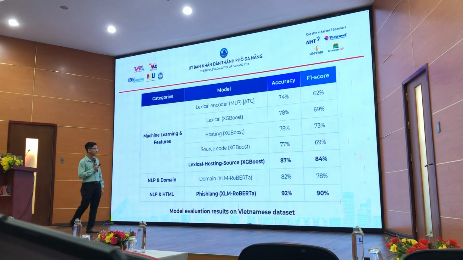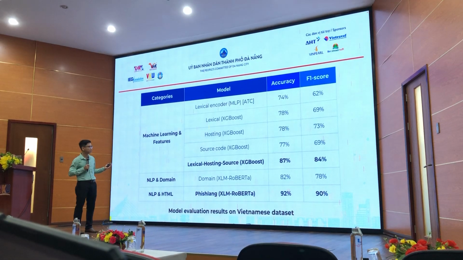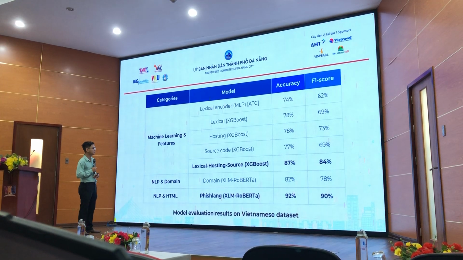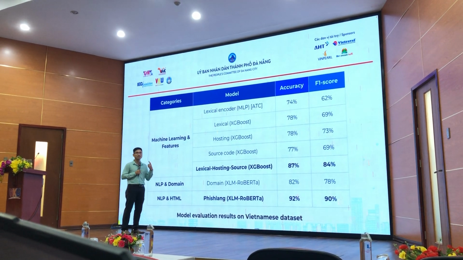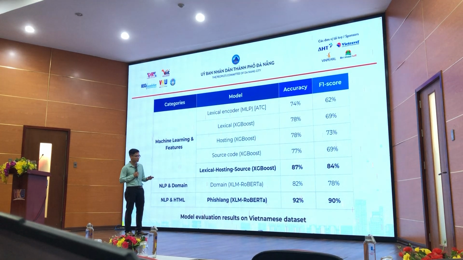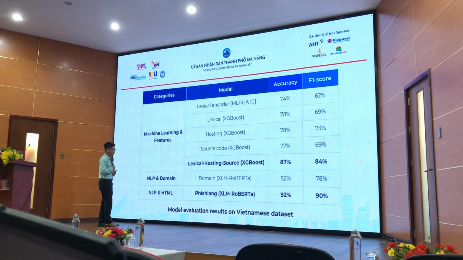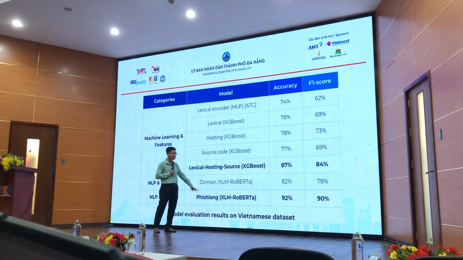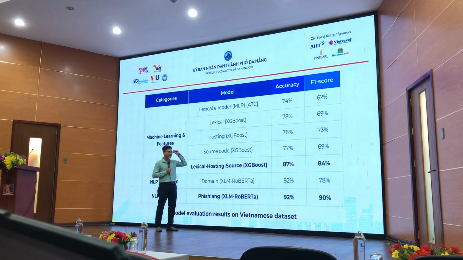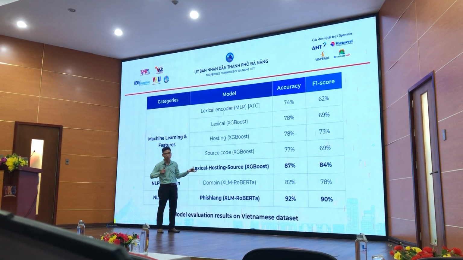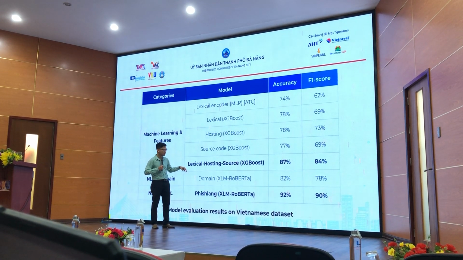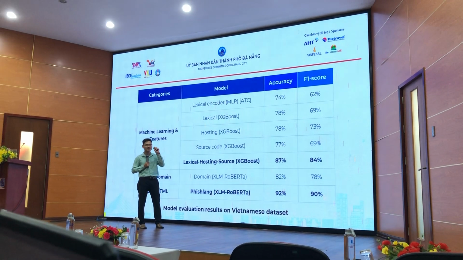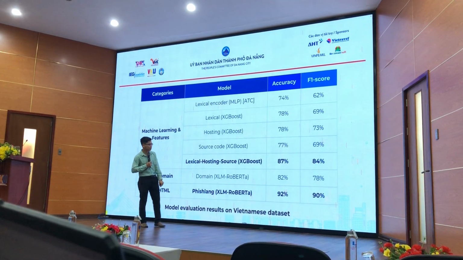Also, one of the important things: among a lot of different features and methods, we make a comparison between different methods to figure out which one has the most impact on this result. And then we see that finally, the web content is the most important thing. Even if you have a bad domain, the content almost has no problem. That's why the content is what helps us define whether the website is a scam or not, because that is the most impactful to the detection.